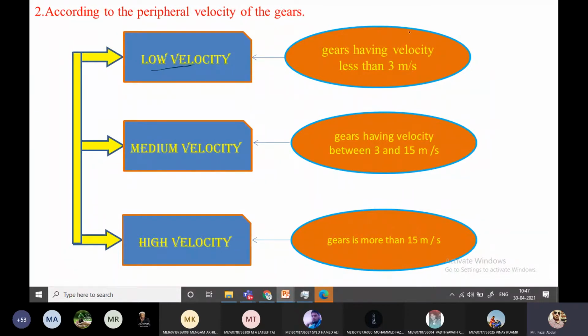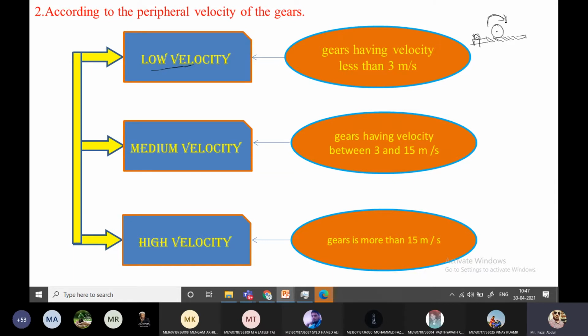Speed reduction means worm and worm wheel. If you take worm and worm wheel, I'm drawing here. This is the worm wheel and this is the worm gear. Power is transmitted from the worm gear to the wheel. So the high torque is carried here and low torque is transferred here, so larger power is reduced here.